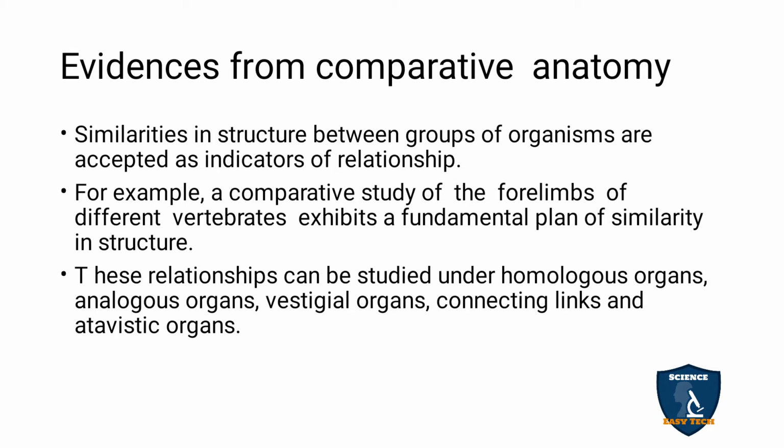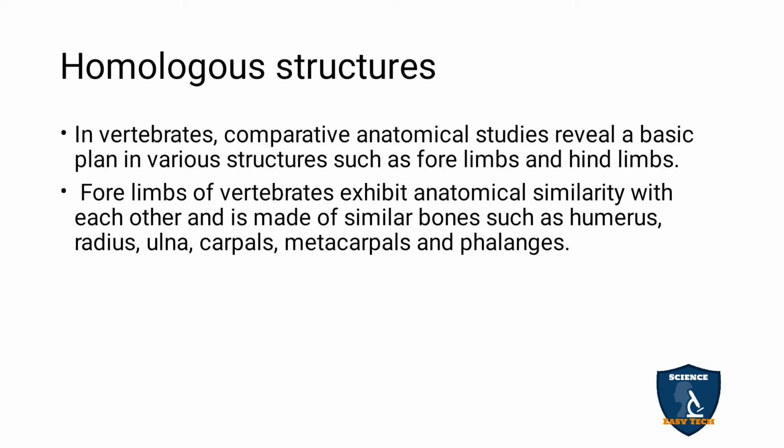Connecting links: there is a connecting link between organisms, and connecting links lead a life of two different phyla. Atavistic: the vestigial organs come again. The ancestor organs will appear in any one of the generations. That is called atavistic organs. Now we will see the homologous structure.